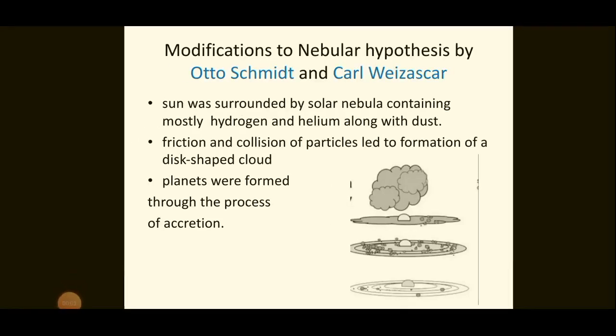Modifications to the nebula hypothesis were made by Otto Schmidt and Weizsacker. They considered that the sun was surrounded by a solar nebula consisting of hydrogen, helium and dust. Eventually, the friction and collision of particles led to the formation of a disc-shaped cloud like this. Then, planets were formed through the process of accretion.